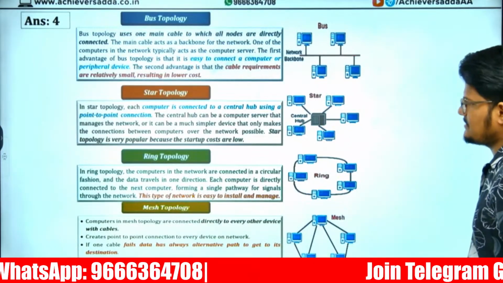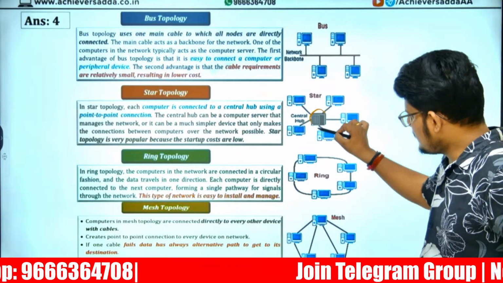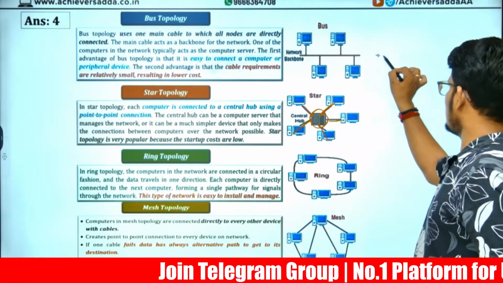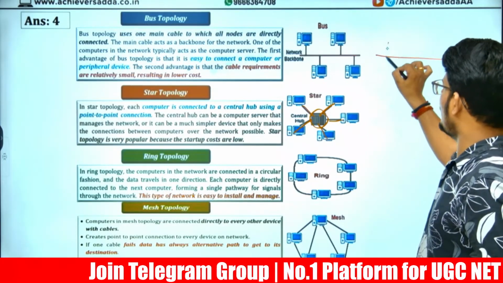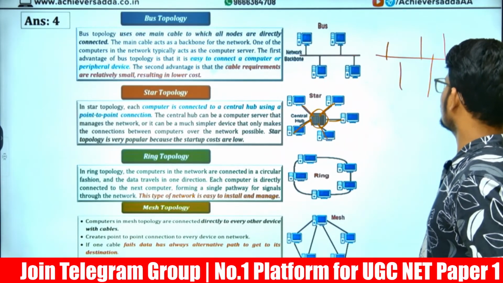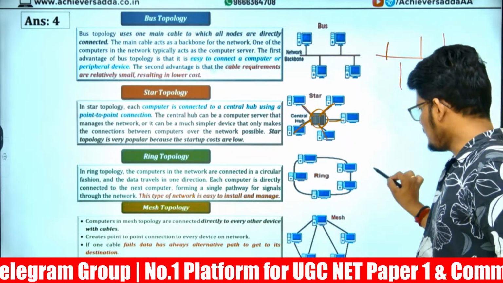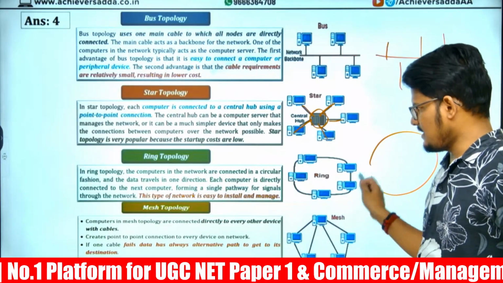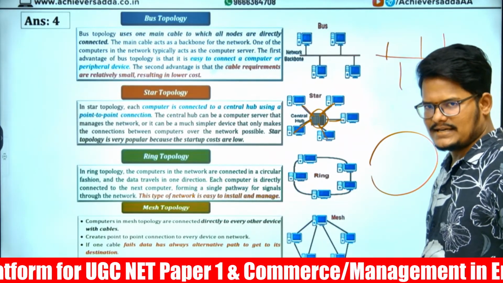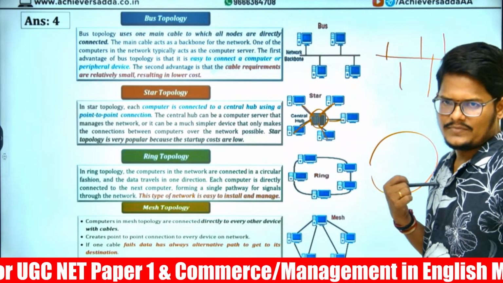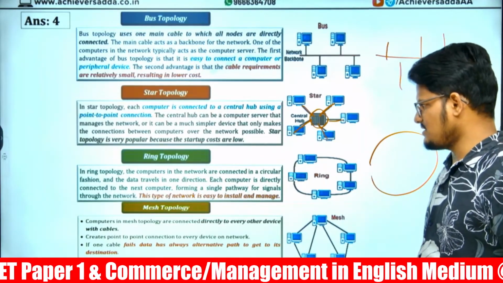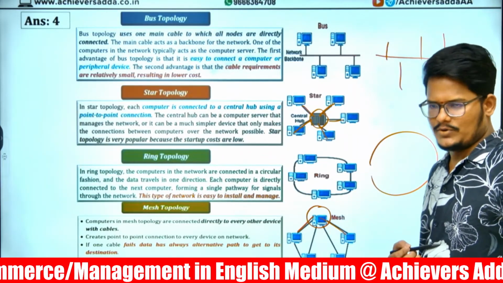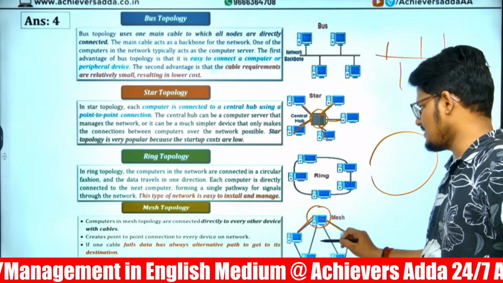Star topology, you can just see how it is connected. Central node, all the computers are connected. Bus topology means on a single network line, all the computers are attached. Ring topology means it is connected in a circular manner. All the computers are in a ring. One computer to another computer, each computer is connected to the other. That is why it is circular. Mesh topology means every computer is connected to two computers, or to all the other computers.